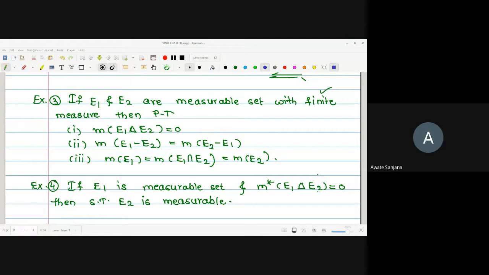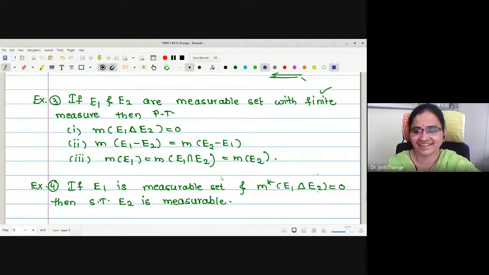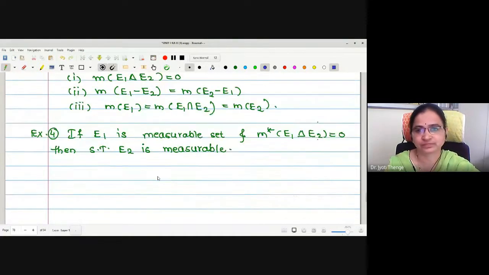How many of you tried to solve? First, you have to tell me. Yes, ma'am. If a few of you have tried to solve this, no doubt. Let us give one more day to solve these examples, and then I will post the answers on our WhatsApp group.